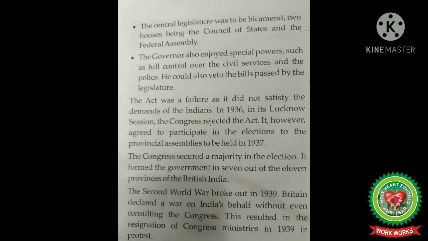The central legislature was to be bicameral. Bicameral means a state having two houses, just like the upper house and the lower house of the parliament nowadays. The upper house is Rajya Sabha, which was known as the Council of States, and the lower house was known as the Federal Assembly. The governor also enjoyed special powers such as full control over the civil services and the police.